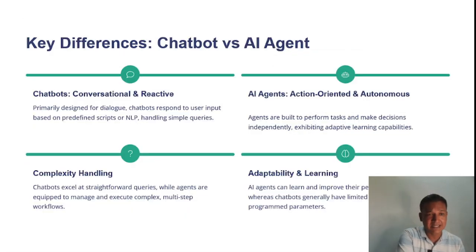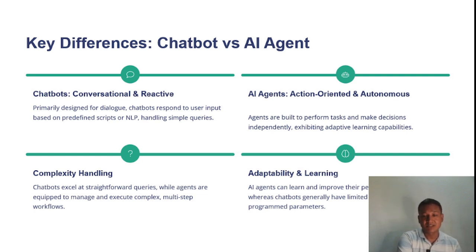So key differences, let's understand. A chatbot and AI agents. Chatbots are conversational and reactive, but AI agents are action oriented and autonomous. So AI agents are autonomous. They perform tasks and make decisions as well, but chatbots cannot make decisions. Chatbots respond to users' input using NLP. Now, complexity handling: chatbots excel at straightforward queries, while agents are equipped to execute complex, multi-step workflows.